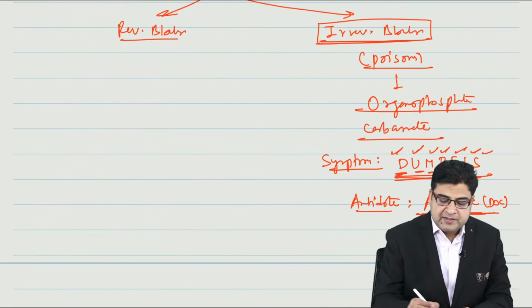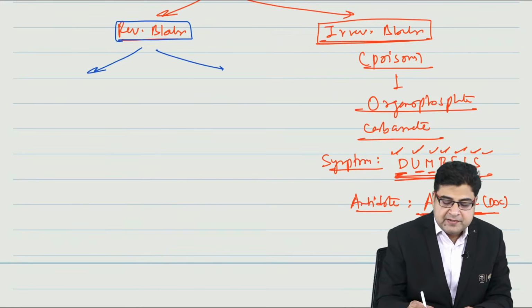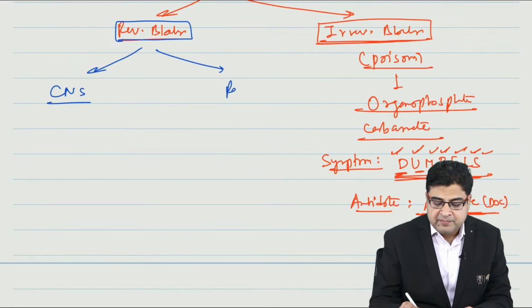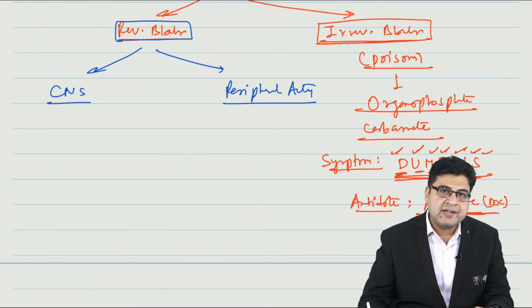Now let's talk about the medicines which are reversible blockers of the acetylcholine esterase enzyme. These medicines are further of two types. Some medicines are given to act on the CNS, and some medicines act only in the periphery. So some medicines are peripherally acting, and some act in the central nervous system.